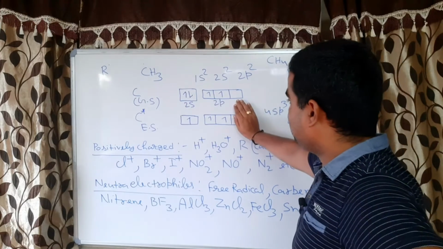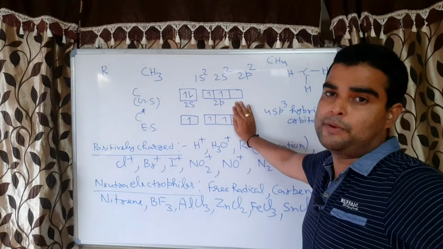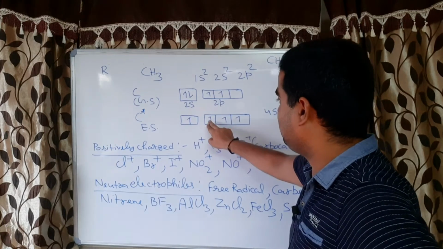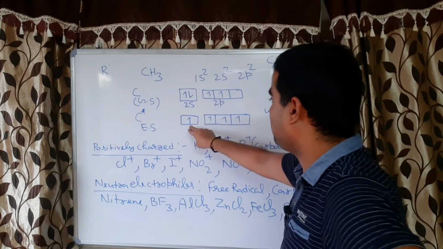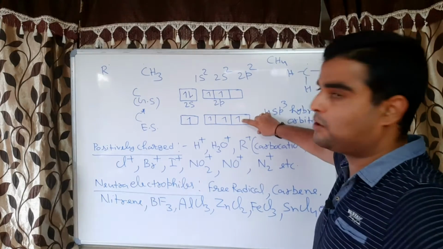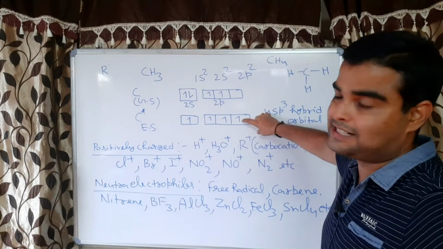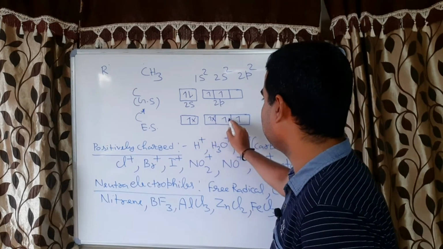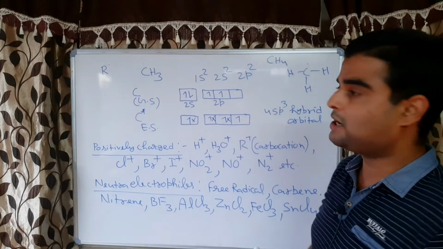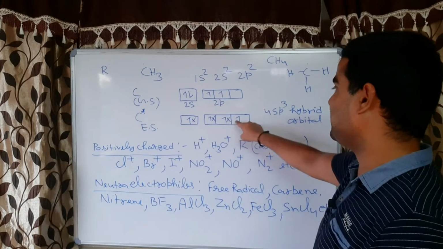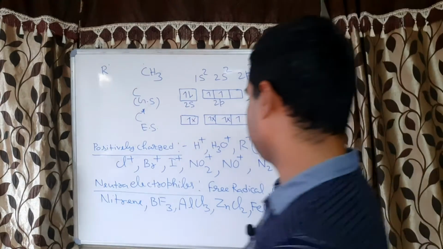So one of the p orbitals will not undergo hybridization, and only 2 p orbitals will undergo hybridization, so it will form sp2 hybridization, and this electron will remain as such, correct? So here will be one hydrogen, here one hydrogen, here one hydrogen. So total electrons you can see 2 plus 2 is 4, plus 2 is 6, and 1 is 7, correct?